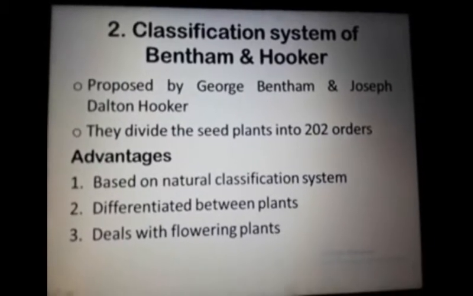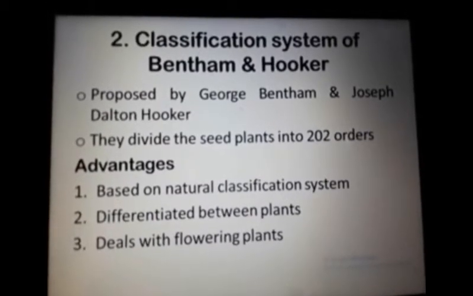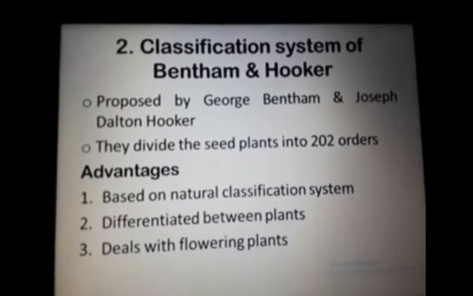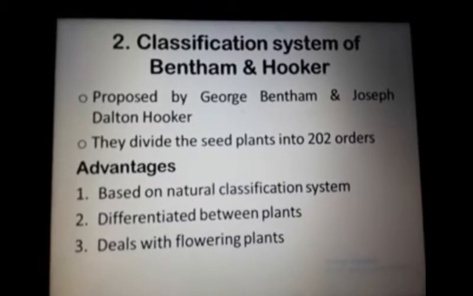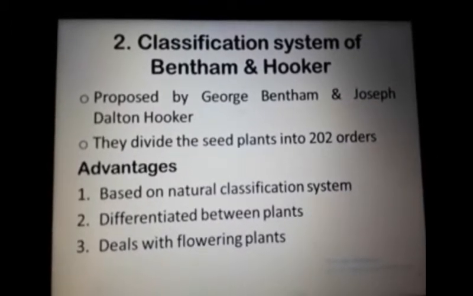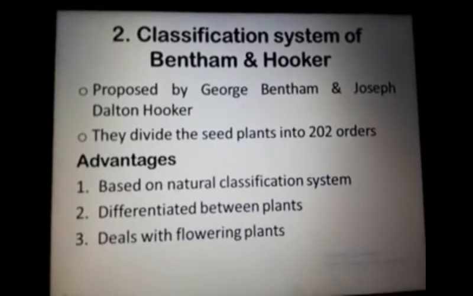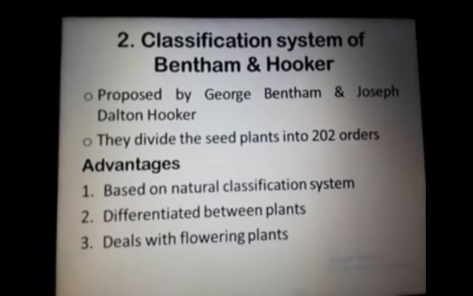They divided the seed plants into 202 orders. Their system was published in the book Genera Plantarum. So the system of Bentham and Hooker was published in which book? That is the Genera Plantarum.